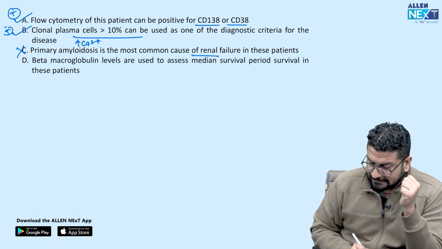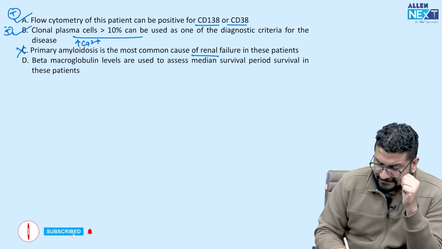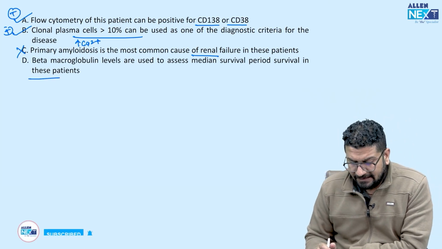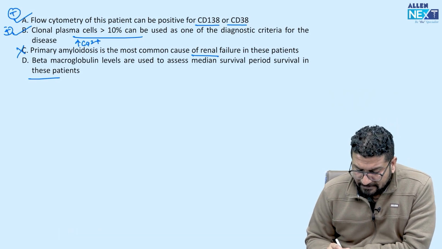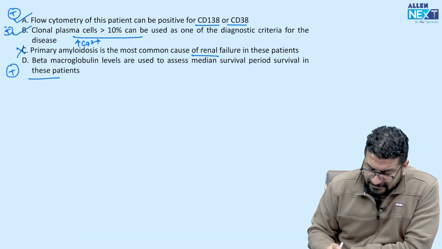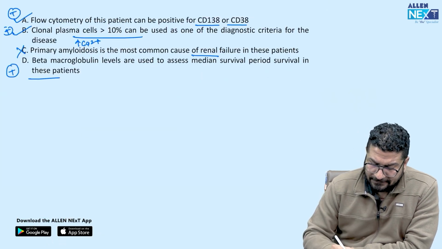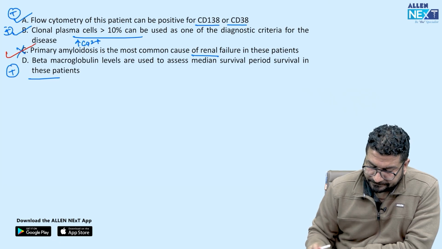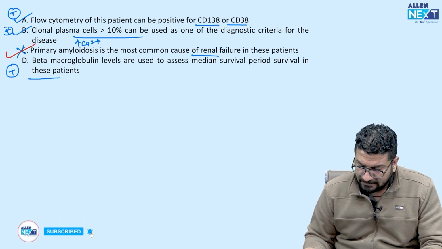Beta-2 microglobulin levels are used to assess median survival period. So in these patients, yes. So international prognostic index के हिसाब से we use this beta-2 microglobulin level. So ये भी क्या है? ये भी true statement. Now they are asking you which statement is incorrect. So C is incorrect. So that will be the answer. Cause of renal failure will be hypercalcemia. So this was our discussion.